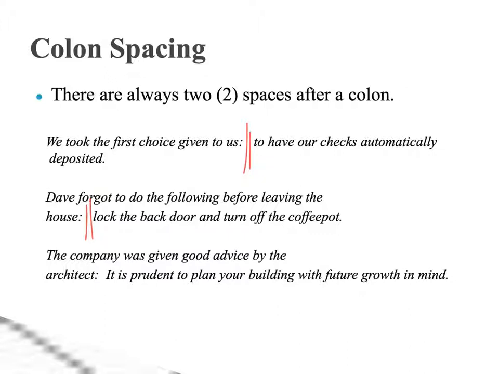What I'll often do to make sure I've got two spaces is I'll put my cursor right after the colon and then see if I can arrow over another space, and that will ensure that I've got two spaces after the colon.